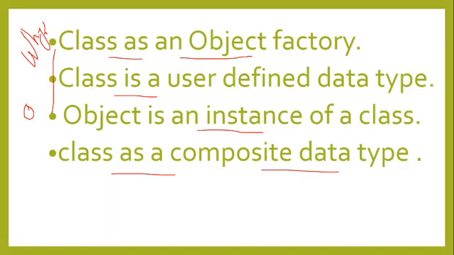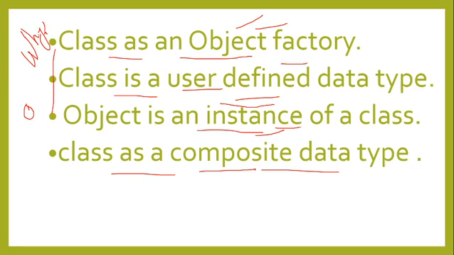That's why we call a class an object factory, because a class can produce similar types of objects. User defined data type, because the class is user defined, and when we are using that class as a data type, it is called a user defined data type. We can create an object of a class. We know that an object is a part of the class, and part means instance of a class.